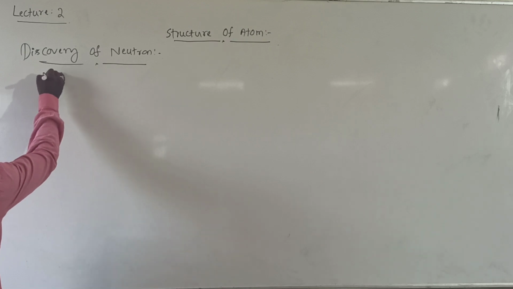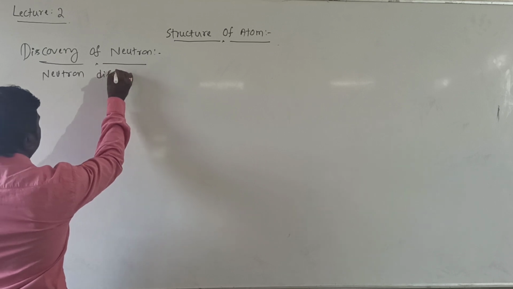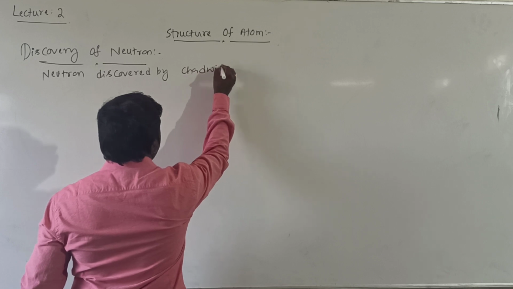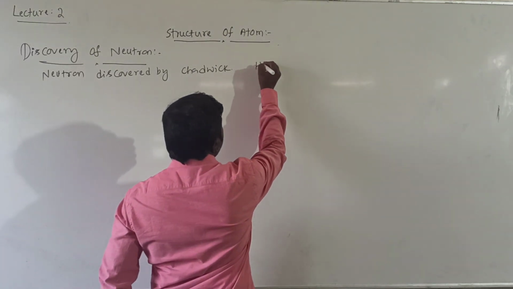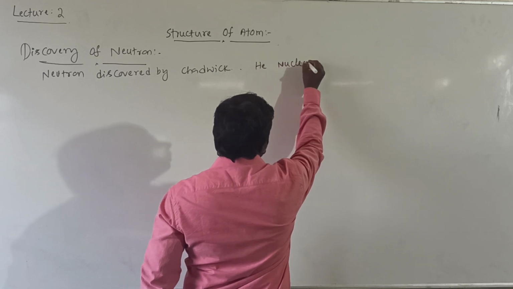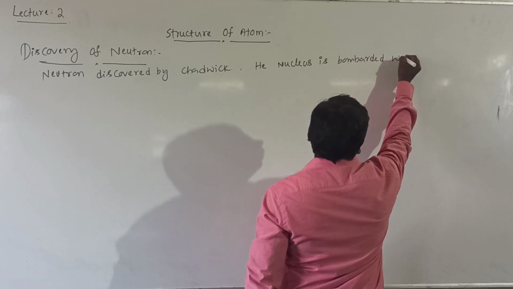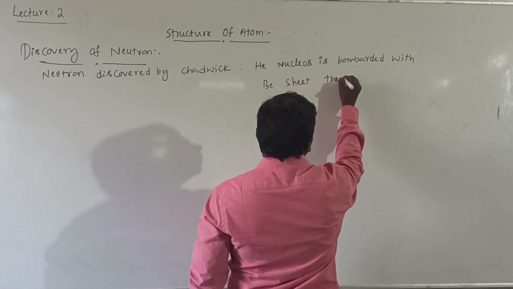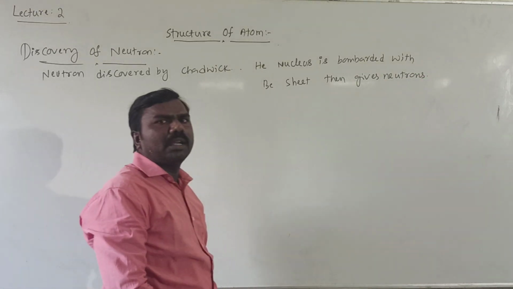Neutron was discovered by Chadwick. Helium nucleus is bombarded with a beryllium sheet, then gives neutrons. Okay, then gives neutron.